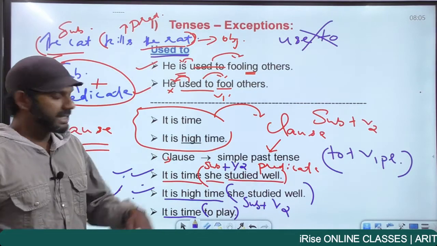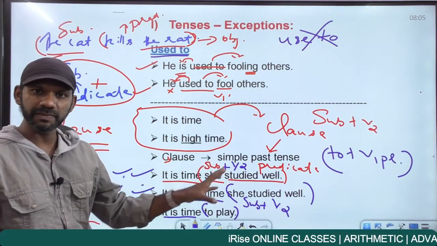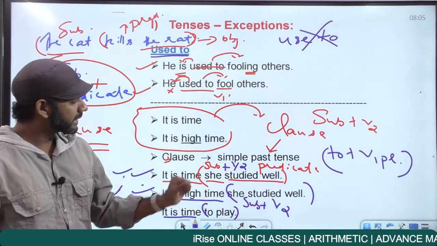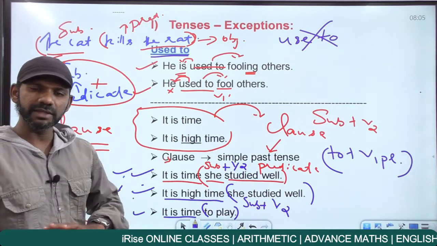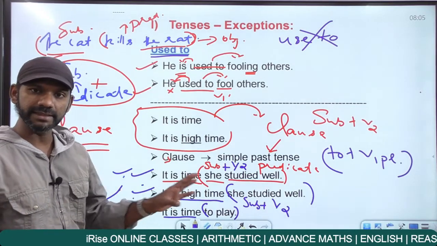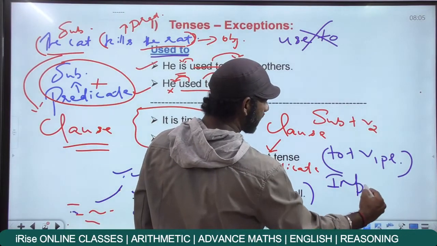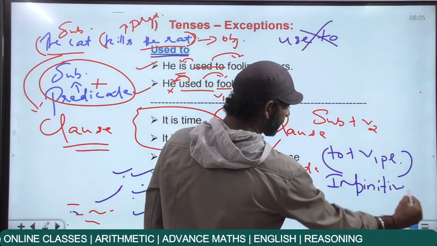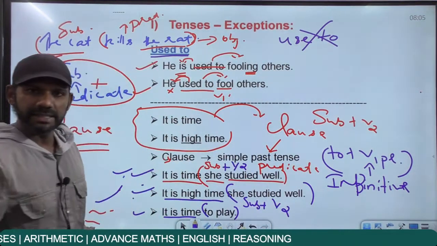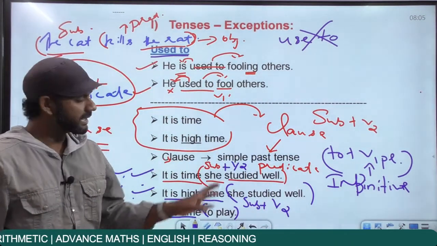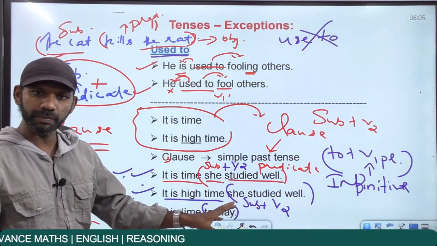Now as I said, if a clause is there after it is time, that clause must be in the simple past tense. And clause means subject must be there, predicate also must be there. If there is no clause after it is time, then it is time will be followed by an infinitive. And infinitive means 2 plus V1 plural. So if there is no clause after it is time, it will be followed by an infinitive. It is time to play.